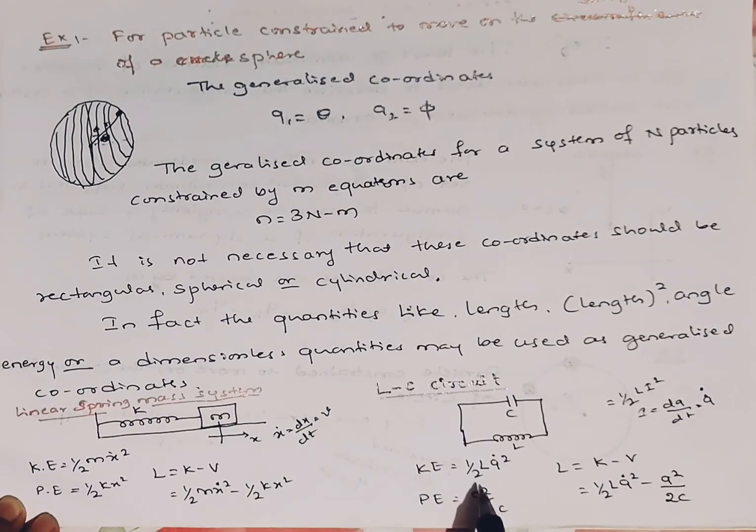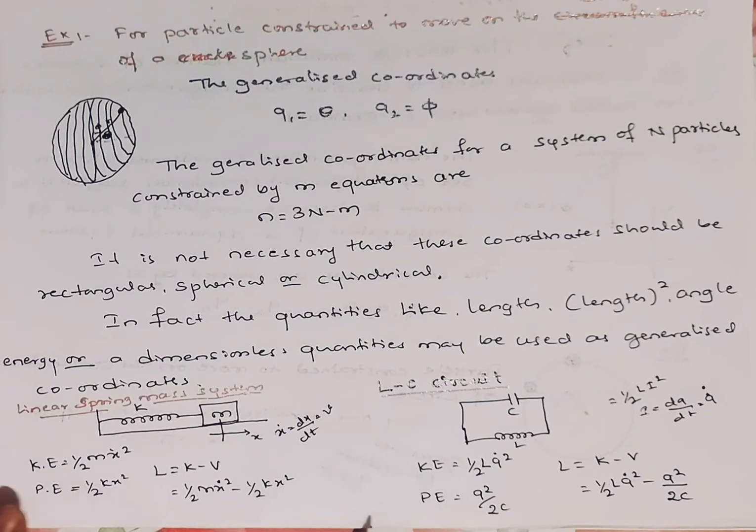So the kinetic energy is equal to half L q dot square, and the potential energy is q square divided by 2C. Now I am going to substitute these values: half L q dot square minus q square divided by 2C. This gives the Lagrangian equation of motion. Here I am using the Lagrangian equation for the linear spring mass system and also the LC circuit.